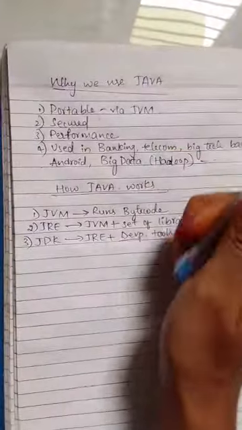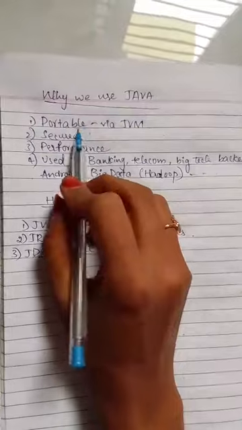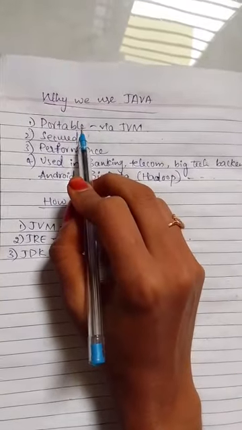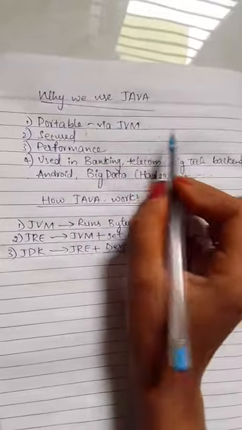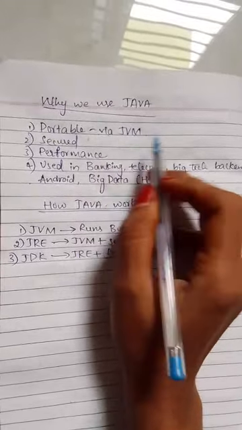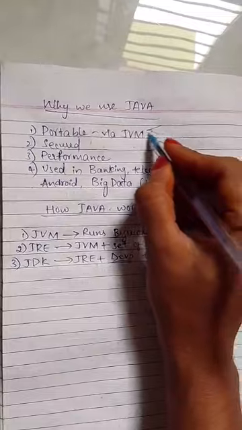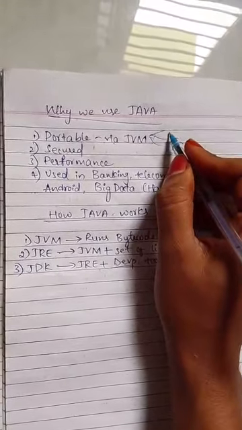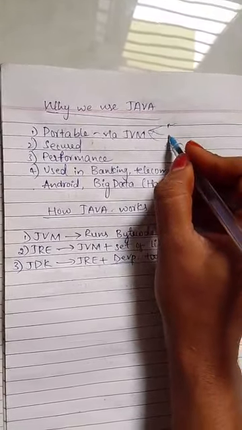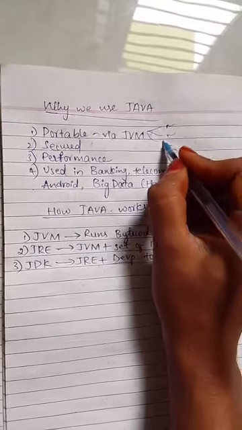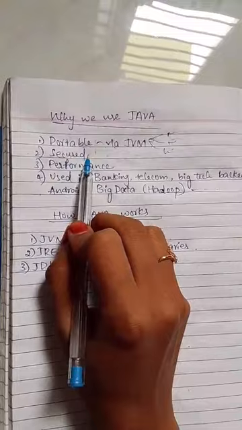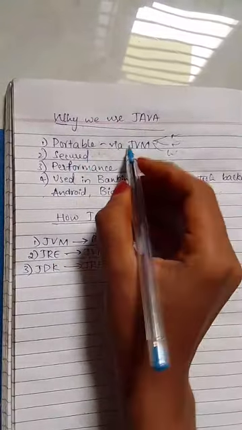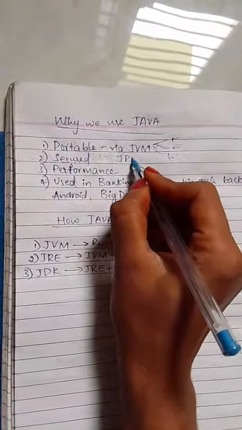And why do we use Java? Because Java is portable, as I already told you, we can take the bytecode to any platform and run it there via the JVM. JVM can run on many operating systems, that is Mac, Windows, Linux. It is secure because of the JRE, Java Runtime Environment.